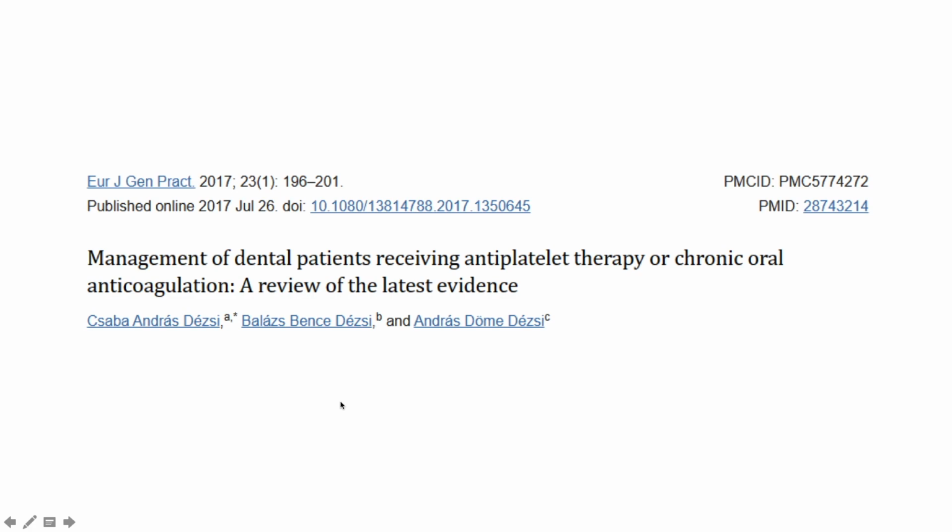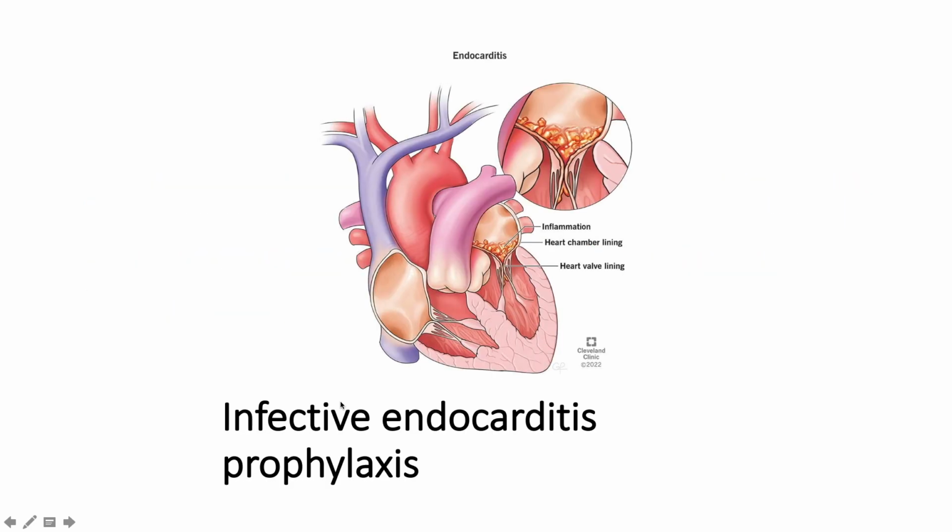This was another publication from the European Journal of General Practice by Desi et al. And what they had to say was that most dental interventions can be safely performed without the alteration of antiplatelet therapy or anticoagulant therapy in patients taking the direct oral anticoagulants or vitamin K antagonists. However, before high-risk bleeding procedures, missing one dose of the DOAC on the morning of the intervention may be recommended.